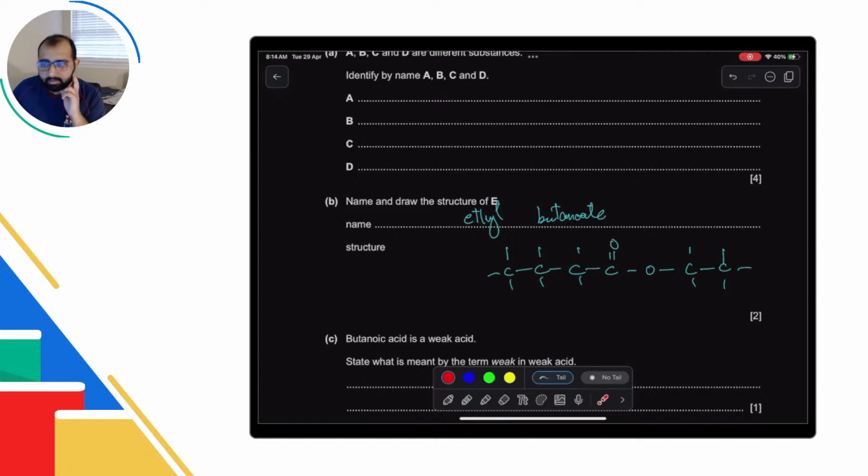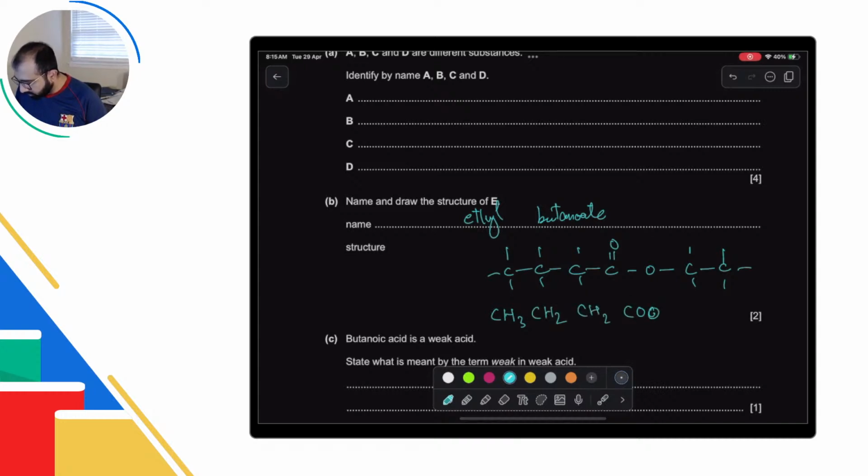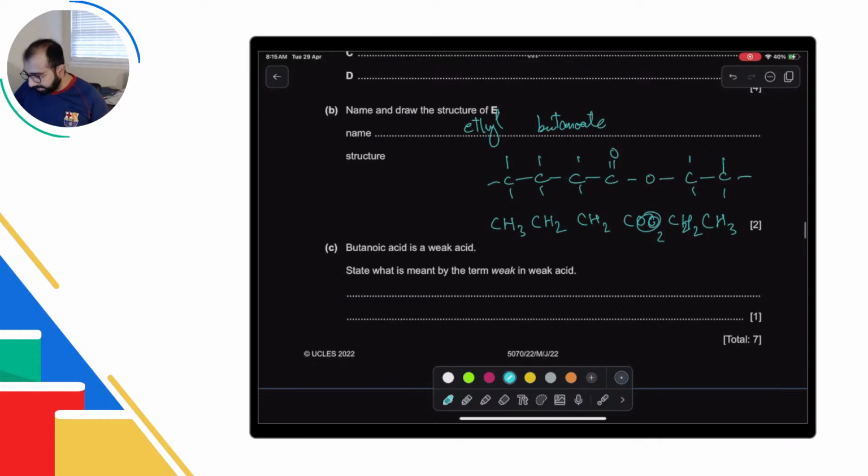Mark scheme says that write the structure formula. Because they've said draw the structure, you're good if you write this. But if you write structure formula, that's also acceptable. I mean, you can write CH3, CH2, CH2, COO, C2H5. All of that is acceptable. You can also write CO2. That's also acceptable.